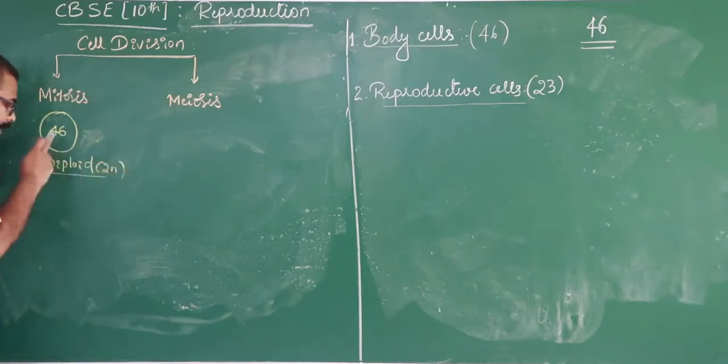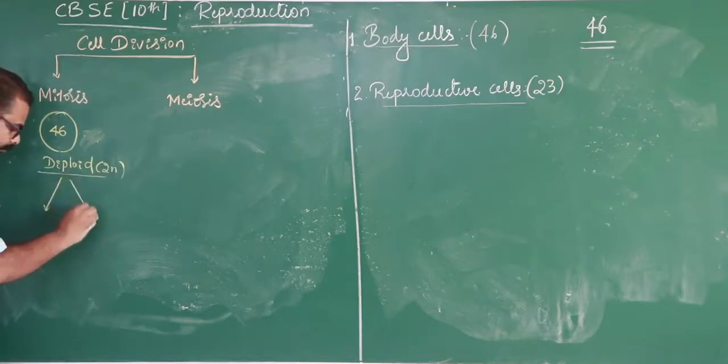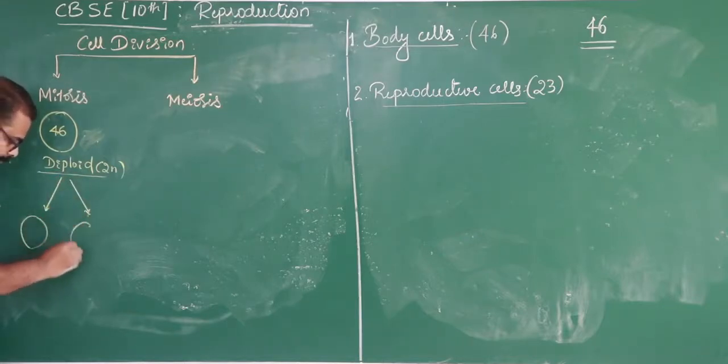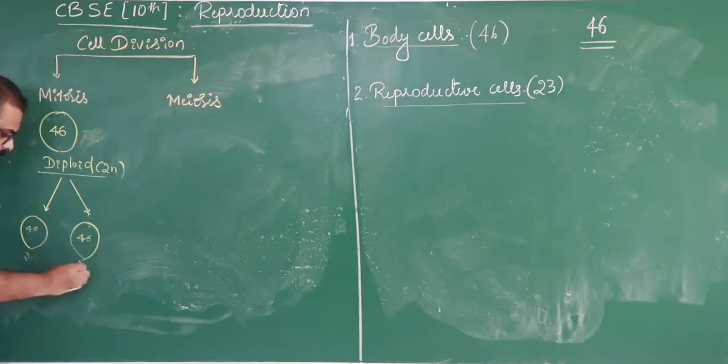Okay, then if this cell undergoes multiplication or cell division, say it produces two cells. So it also contains 46 chromosomes, that is the diploid number. This method of replication or division is called mitotic cell division.